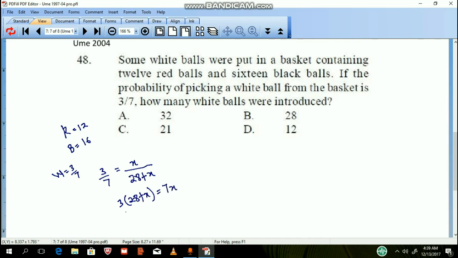We have 3 times 28 plus 3x equal to 7x. We have 3 times 28 equal to 7x minus 3x, that will be 4x. We divide both sides by 4. 3 times 28 divided by 4 equal to x. 4 in 4 is 1, 4 in 28 is 7. 3 times 7, that is 21. So x will be 21, option C.